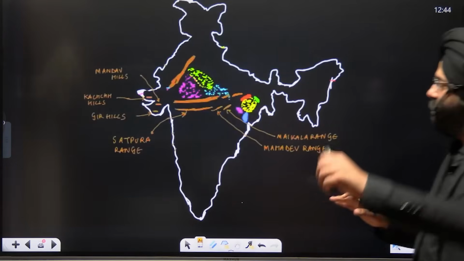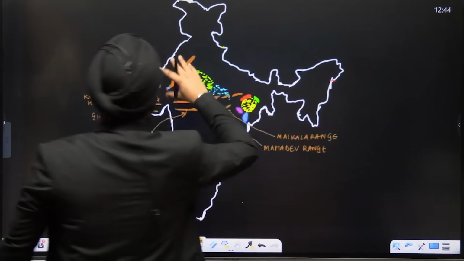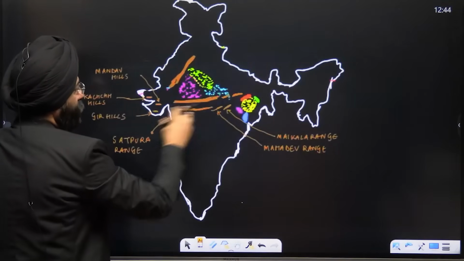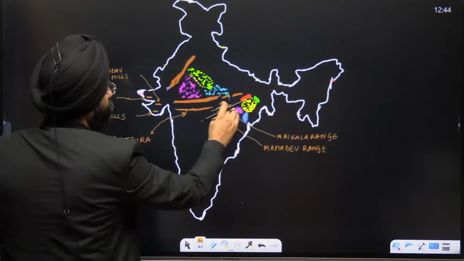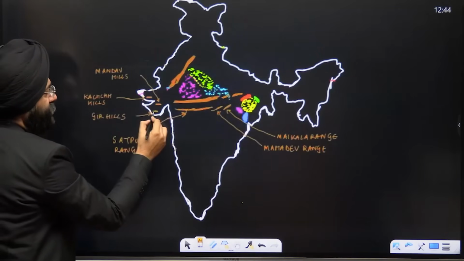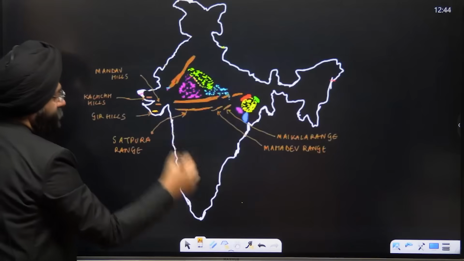Now see, we have done the Central Highland region, the Chota Nagpur Plateau regions. We have done the Satpura range, the Mahadev, Maikala range. Let's come towards the east. There are certain important hills that are there. This is known as the Gir Hills.